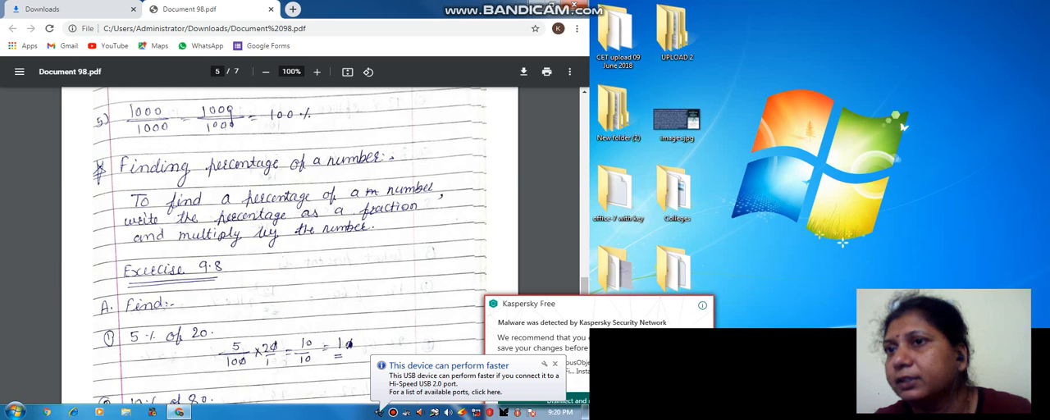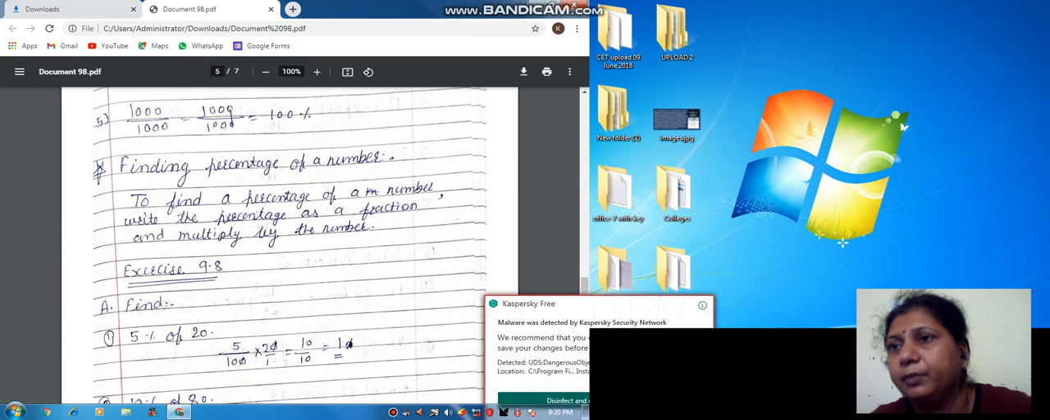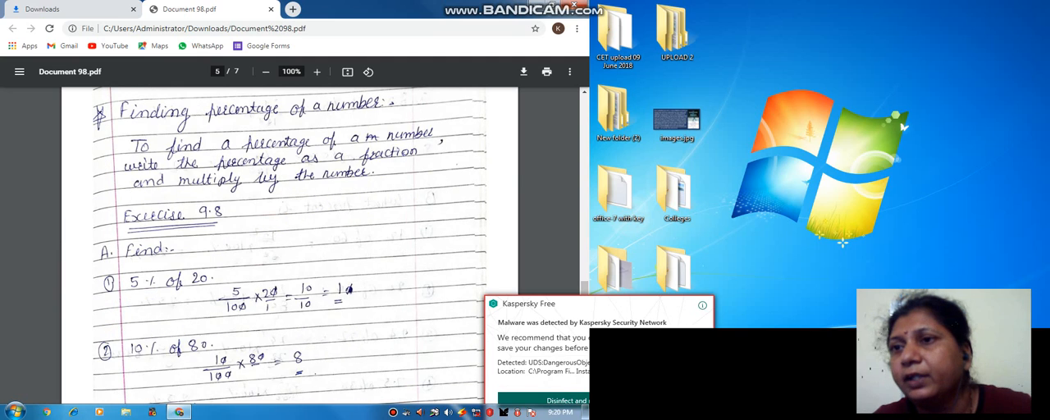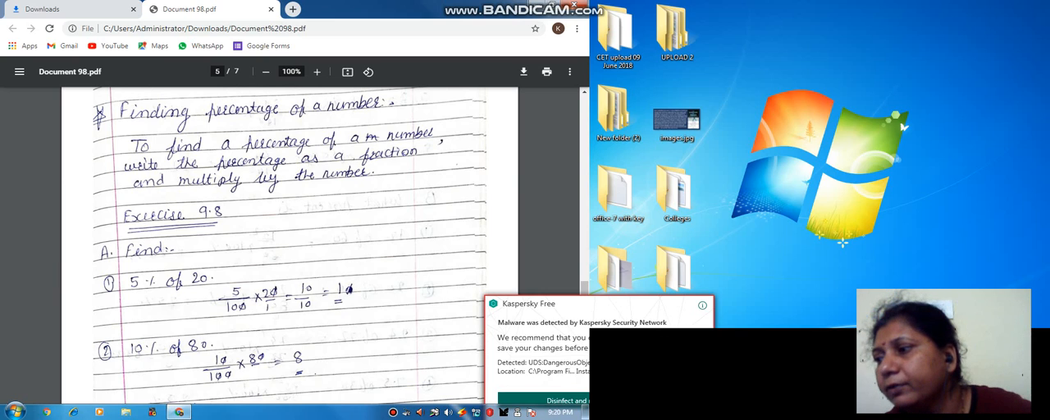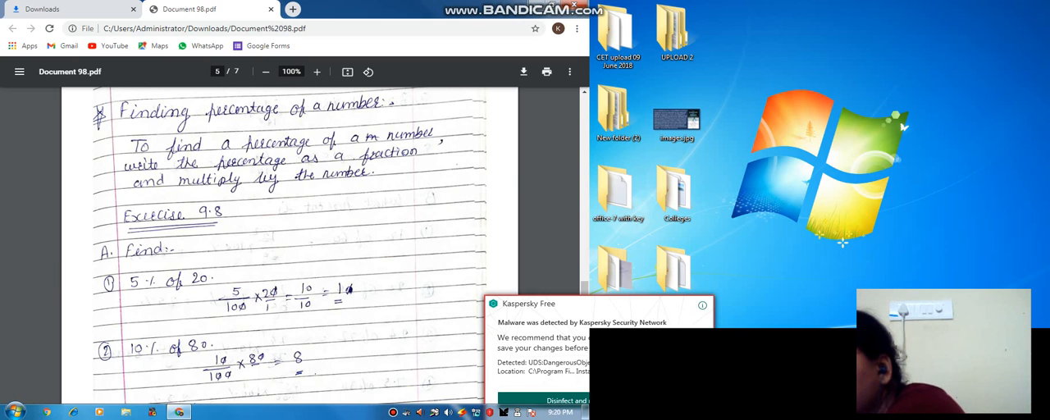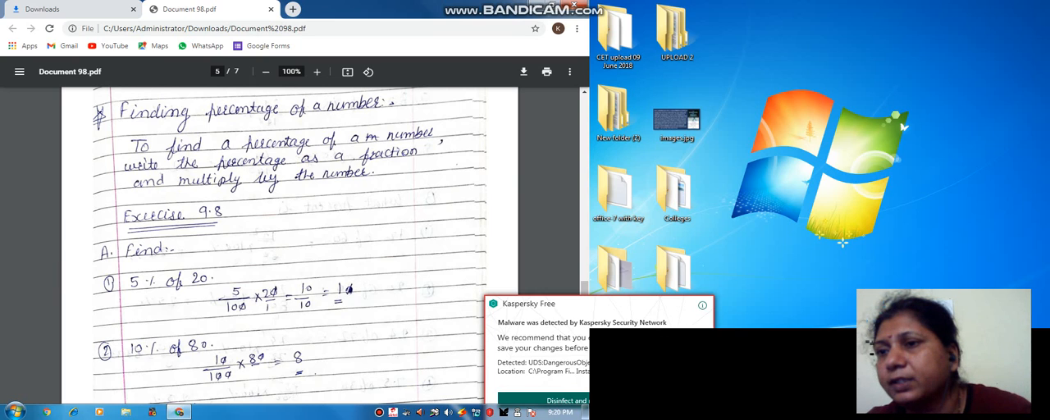network. So let's see here, finding a percentage of a number. To find the percentage, write it as a fraction or multiply, exercise 9.8. 5% of 20, that means 5 upon 100 multiplied by 20. See, 5 upon 100 multiplied by 20, we get here 0 0 will be cancelled, 5 twos are 10, 10 upon 10 we get 1.